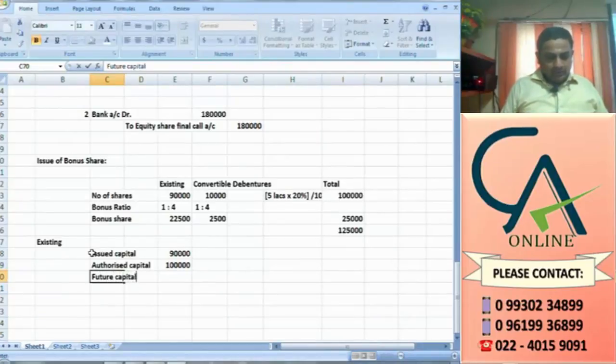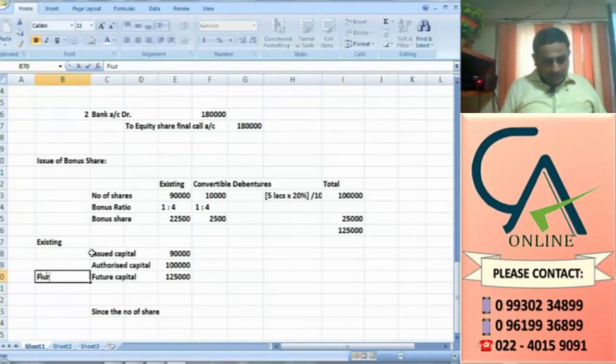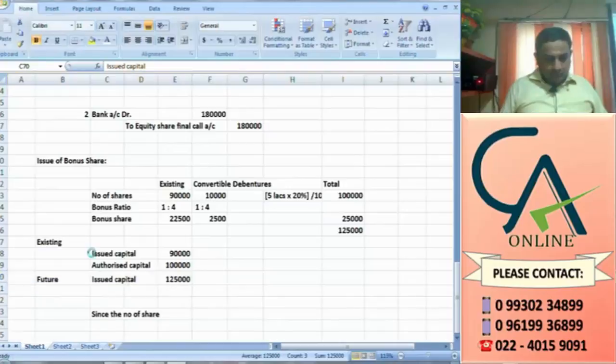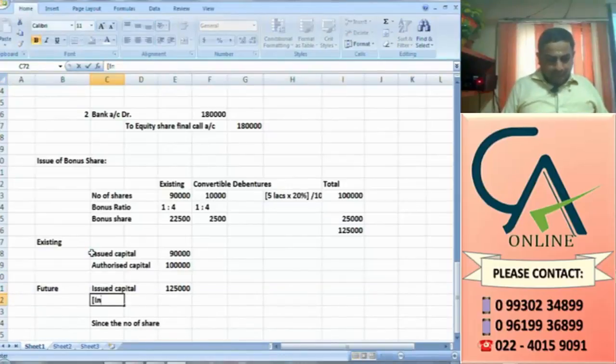Future capital is going to be 1,25,000, this is including bonus.